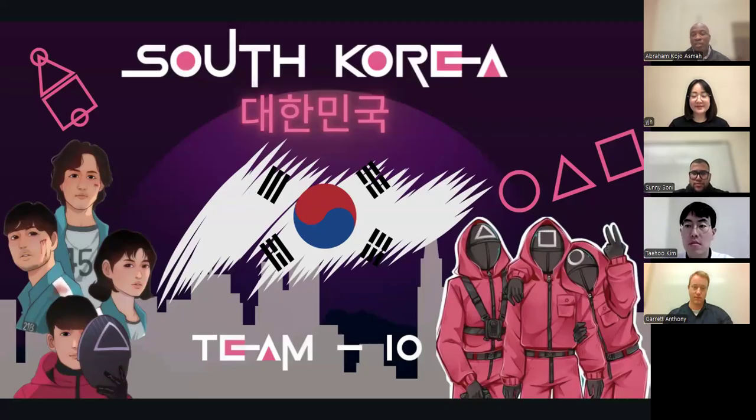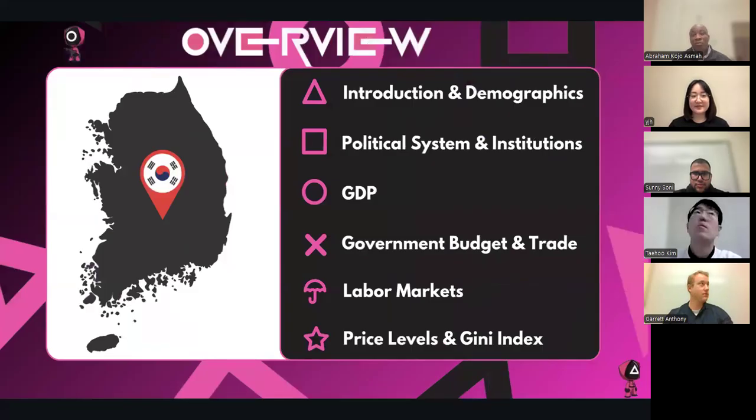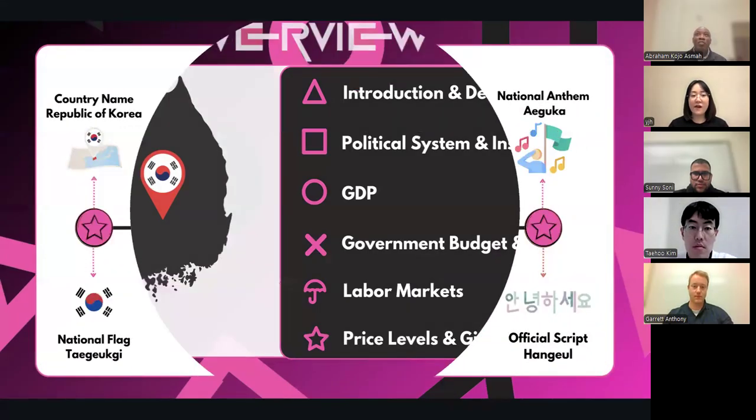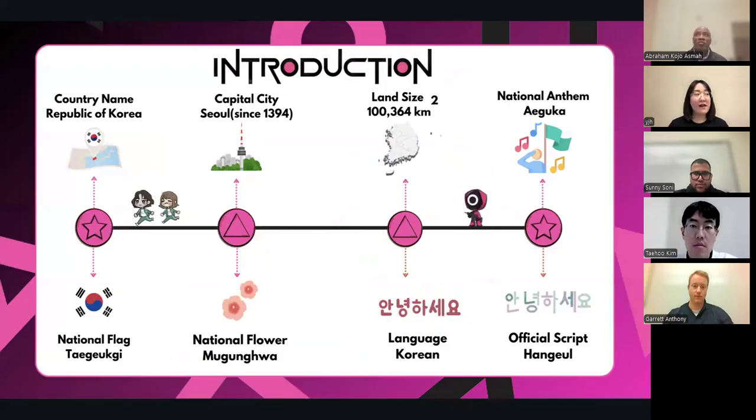We'll be presenting South Korea for our project. Next slide. So this is our overview. We'll be talking about the demographics, the GDP, labor markets, and then the price levels and Gini index. Data was gathered from 2000 to 2024, which is 24 years of data.